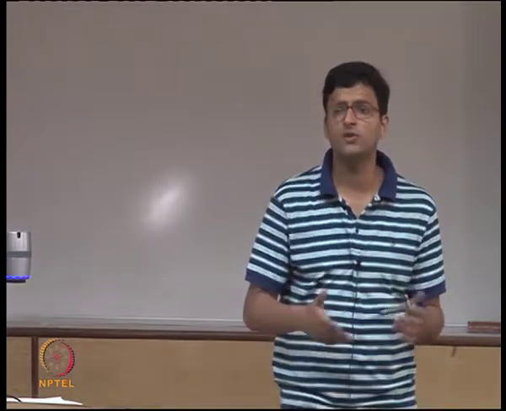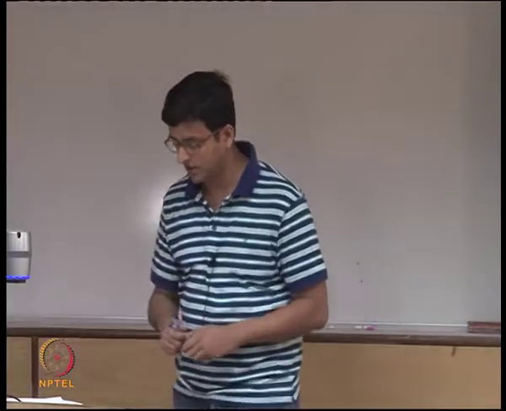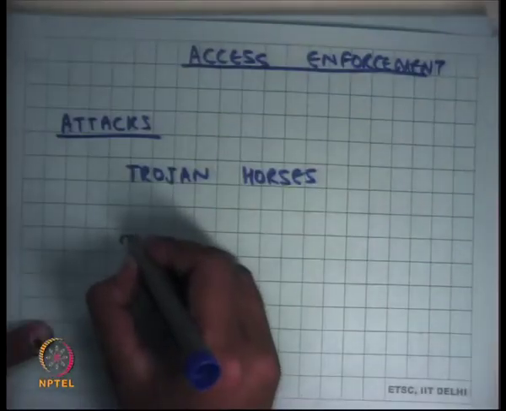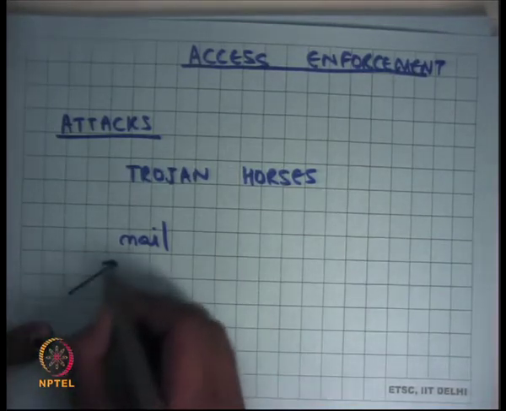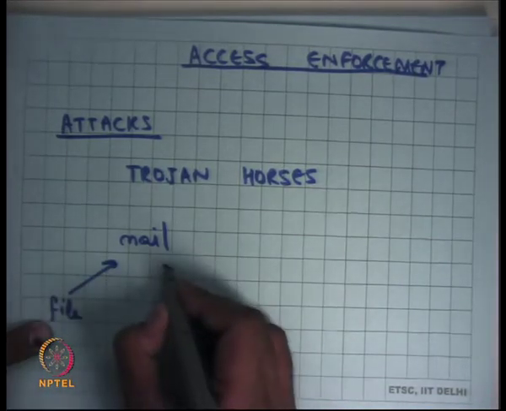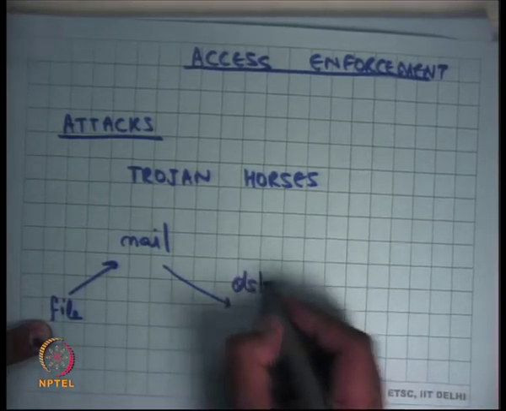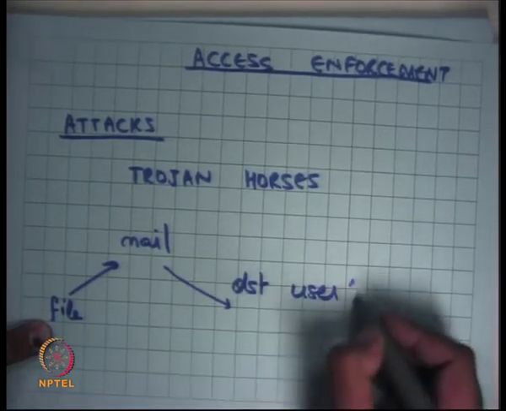Let me give you an example. There's a program called mail, that I can give some file to, and it will copy it to the destination user's mailbox.